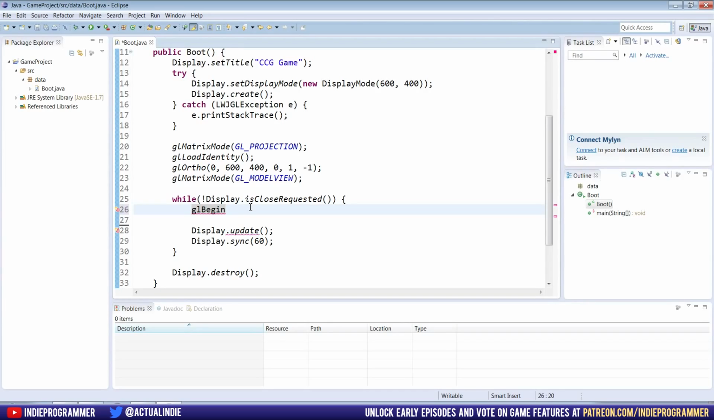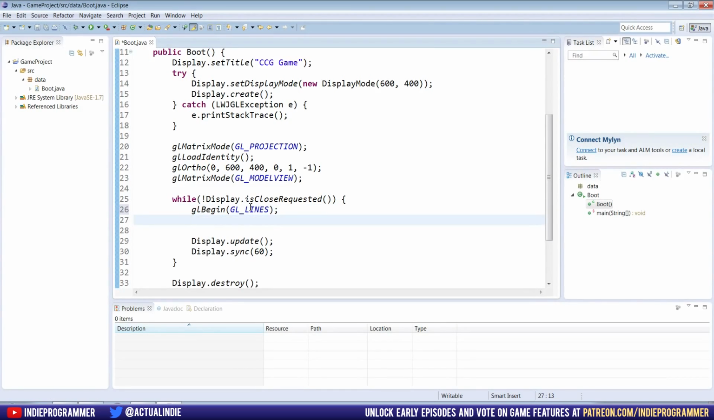But for now, it's good for you guys to see exactly what goes into it. So glBegin, GL_LINES. This pretty much means we're going to begin starting a line, and then it takes two parameters, which is the beginning point of the line and the ending point. So the way you do that is you set the vertex.